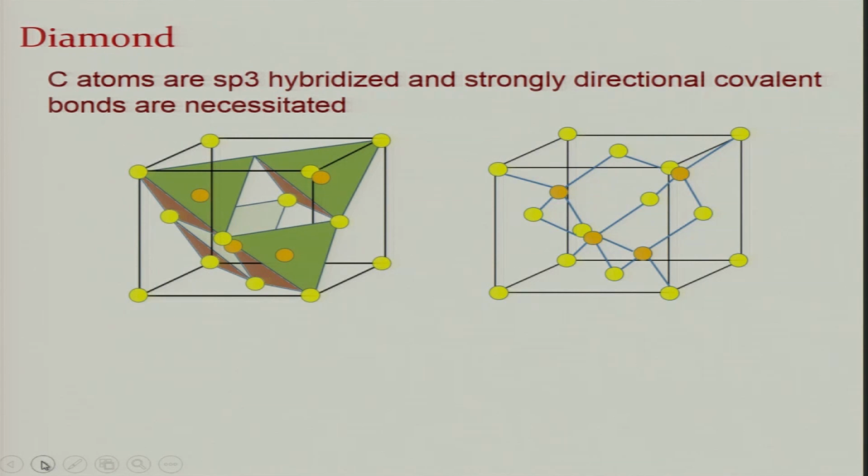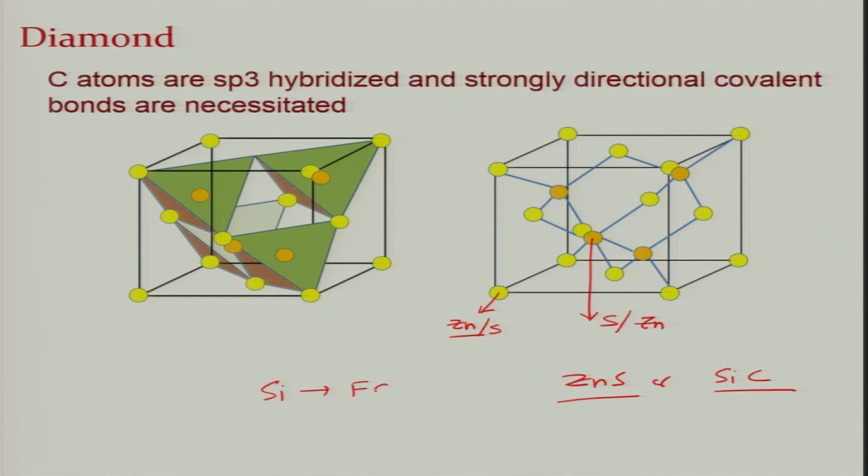Other materials also form this kind of structure. If you replace the carbon sitting in a tetrahedral void by, let us say, sulfur, and carbon by zinc, this makes zinc sulfide, or similarly you can have silicon carbide. So silicon carbide and zinc sulfide also make this structure. There is one FCC lattice of silicon and a second FCC lattice of carbon, shifted by 1 by 4, 1 by 4, 1 by 4 with respect to the first lattice of silicon, and the same is true for zinc sulfide.